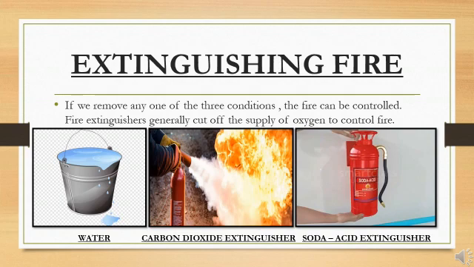Electrical and oil fires are extinguished by directing a jet of CO2 stored as a liquid in the cylinders under high pressure. You have seen in the school there are red tube-like cylinders on your floor. That is what? Carbon dioxide extinguishers. Now the next type is soda acid extinguisher, or we can call it foam type fire extinguisher.